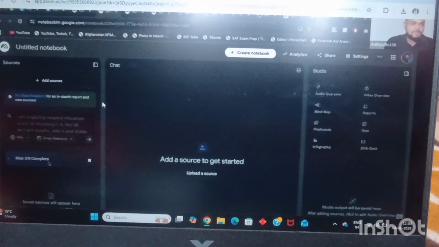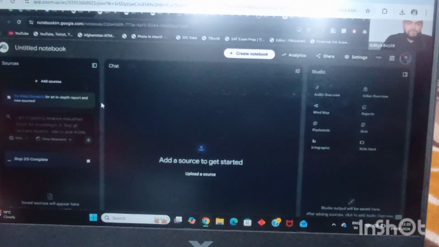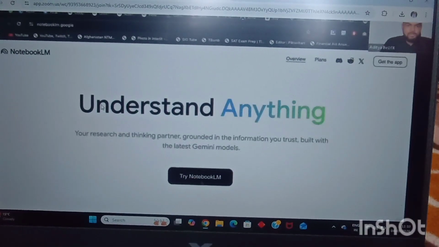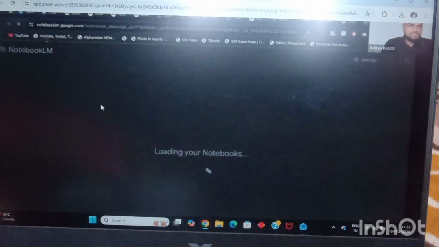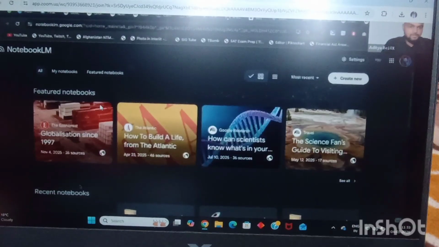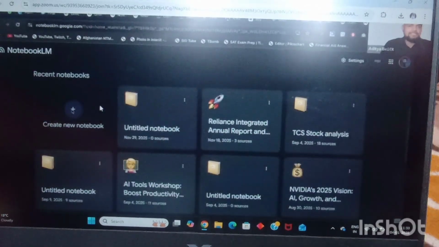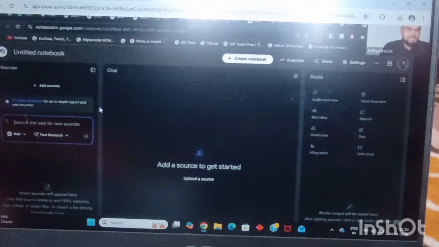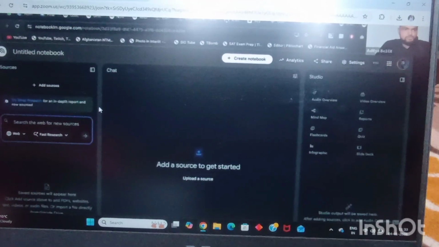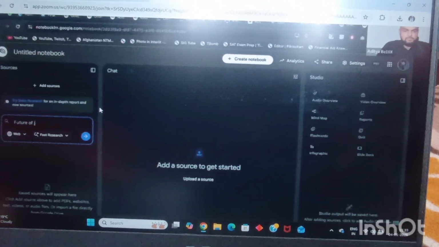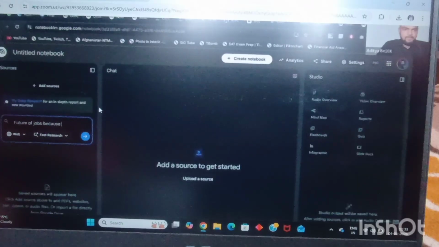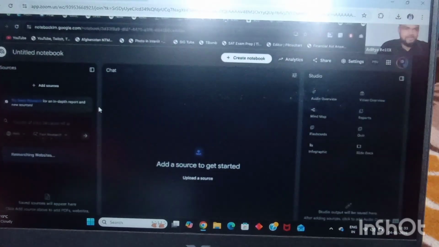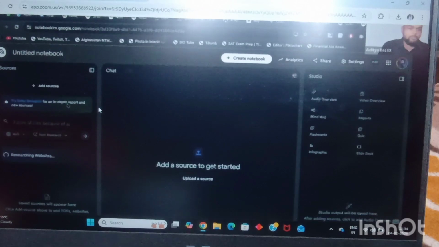Deep research takes some time, so let's create a new notebook and give it a small research. For professional use, I'll do deep research. It will take 2-3 minutes, but for the sake of this session, I'll just create a fast research. I'll discover the sources: future of jobs because of AI. I have clicked on fast research. Now let's see how fast it finds all the documents.